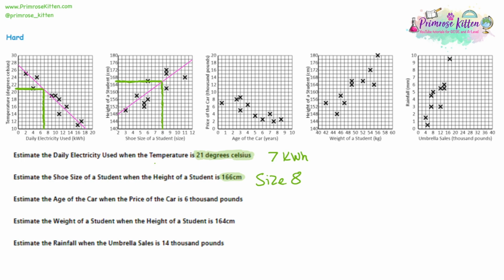And again, that's an estimate in the first place, so don't worry too much. Again, the exam might say something like anything between 7 and 9 would be an acceptable answer. And you'll notice as well, question 1 was a negative correlation and question 2 was a positive correlation. And it was exactly the same method for both.